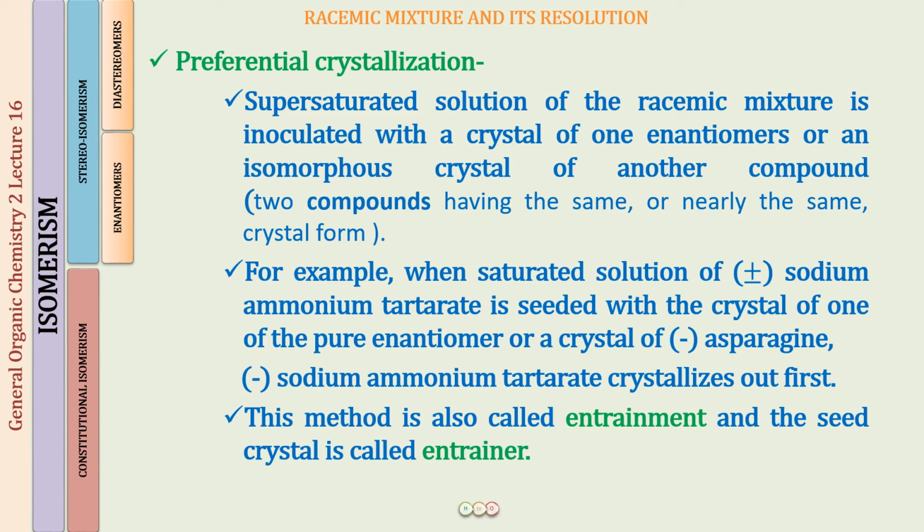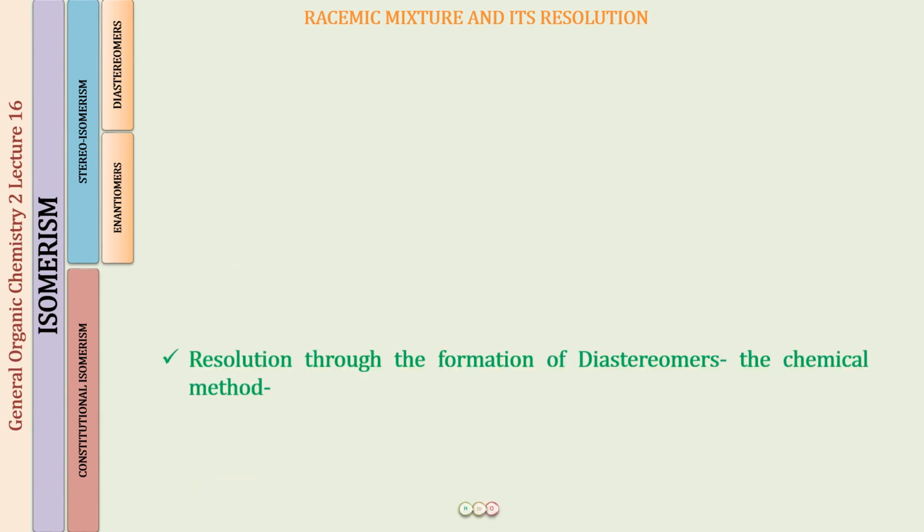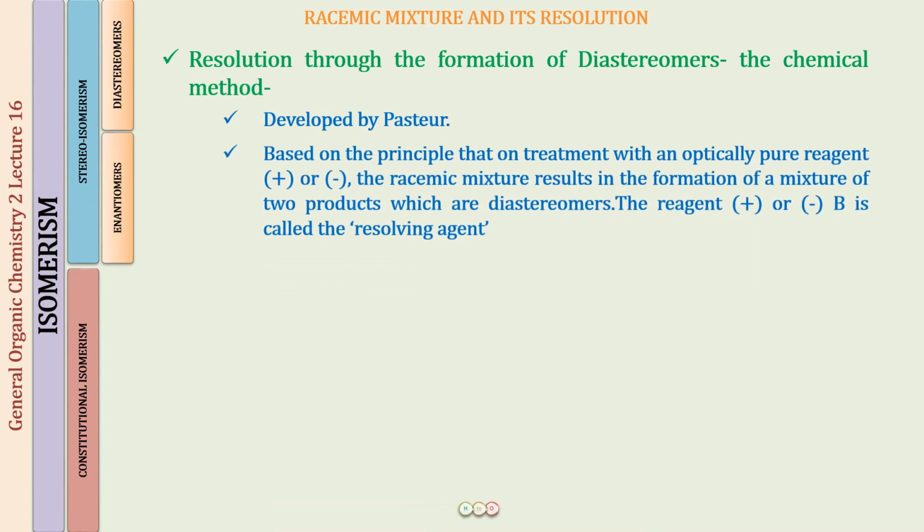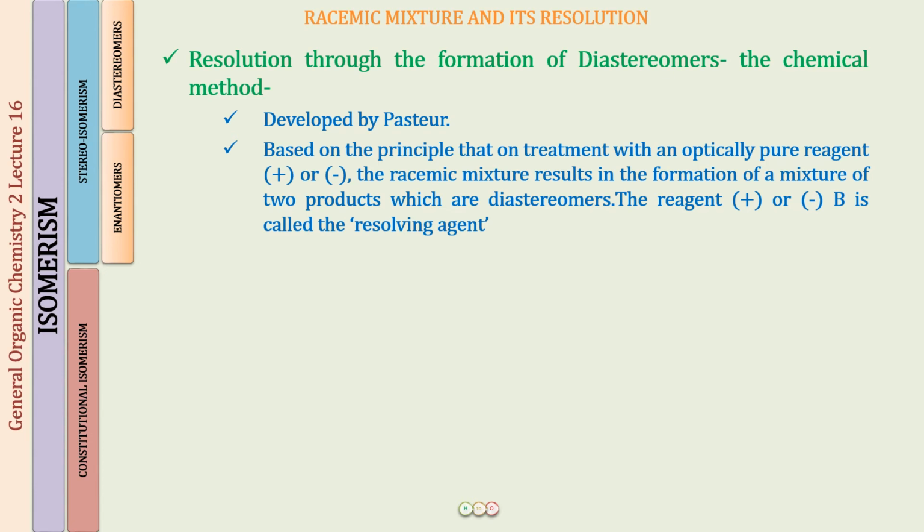And now I'm going to teach you the third way, which is going to be the most important one. The third way in which we are going to separate the two enantiomers is through the formation of diastereomers, and this is called the chemical method of resolution. So what are we going to do? We are going to convert a pair of enantiomers present in the racemic mixture into diastereomers. How are we going to do that? Well, this method was given first of all by Pasteur, and the principle for this method, you have a brief idea now.